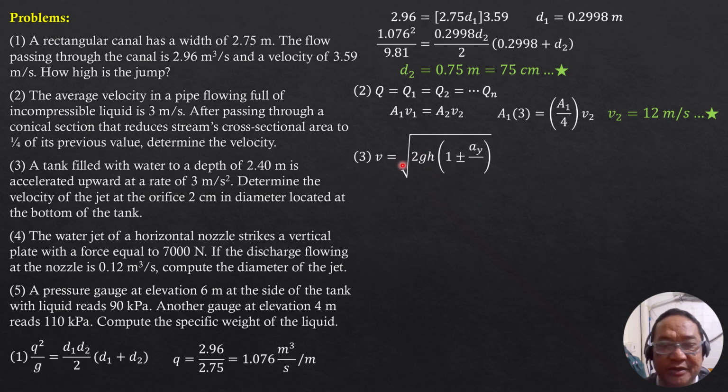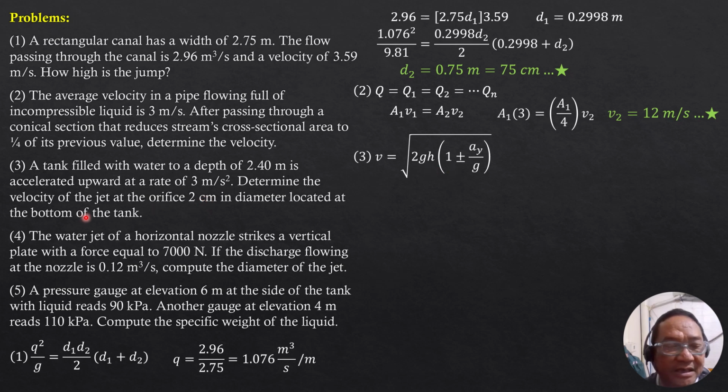This is the usual square root of 2gh, but when the vessel is undergoing a vertical acceleration, then this h is magnified by this factor 1 plus or minus ay over g. But in this case, it's plus because the tank is accelerated upward.